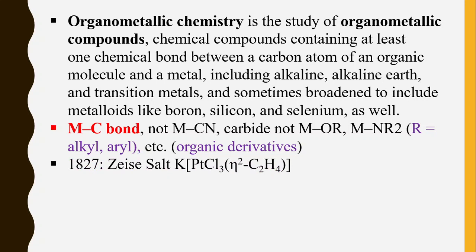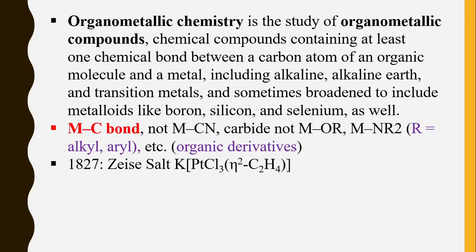It was started in 1827. The first organometallic compound is Zeise's salt. It's a very famous organometallic compound. This is the formula for Zeise's salt. It includes platinum metal and the carbon is from an alkene, and the symbol in front of this C2H4 alkene group is called hapticity.